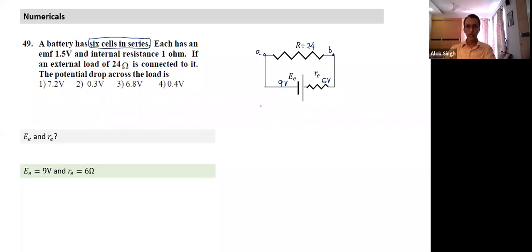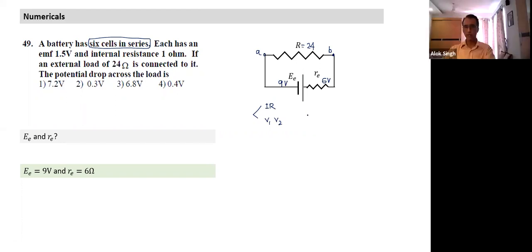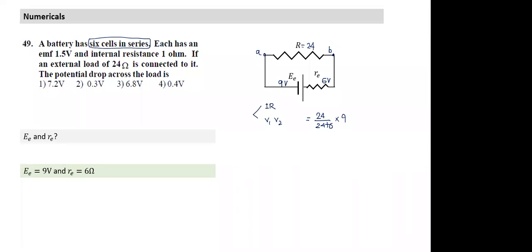Two ways of calculating. Either I can calculate I into R, first I calculate I, or I can calculate V1, V2, division in proportion of resistance. Direct. How much will be the potential difference between A and B? It will be in proportion to resistance, 24 divided by 24 plus 6 into 9. 7.2 volts. Okay.